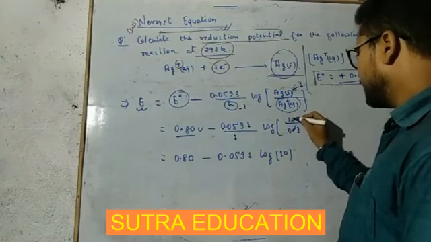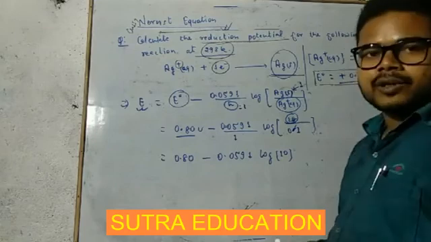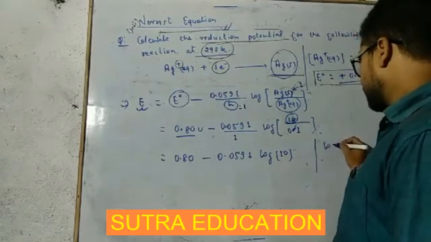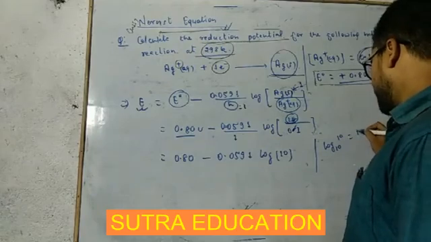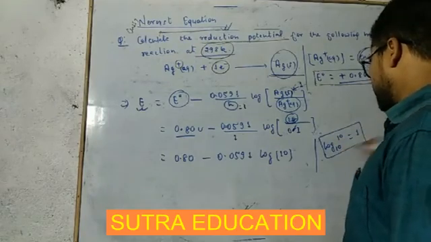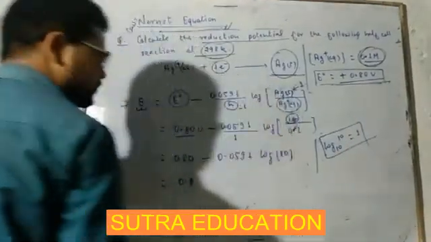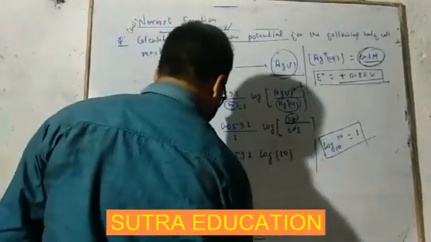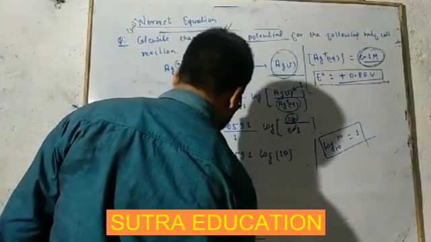This decimal will be cancelled, then here it will be 10. Log 10 is equal to 1. Log base 10 is equal to 1. You know this. So it will be 0.8 minus 0.0591 into 1.